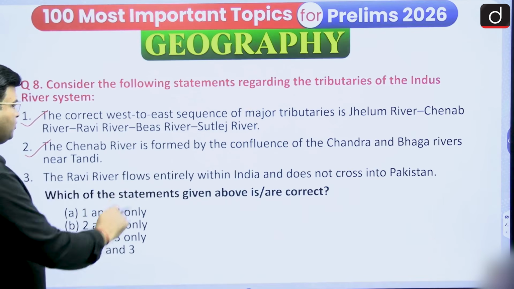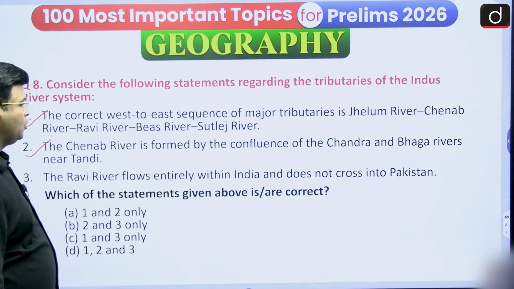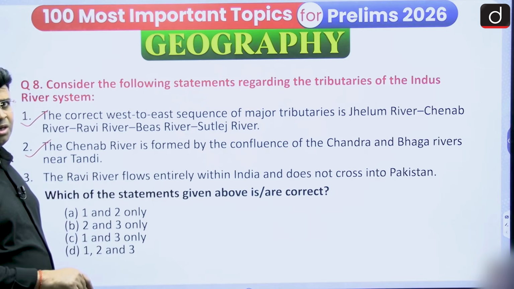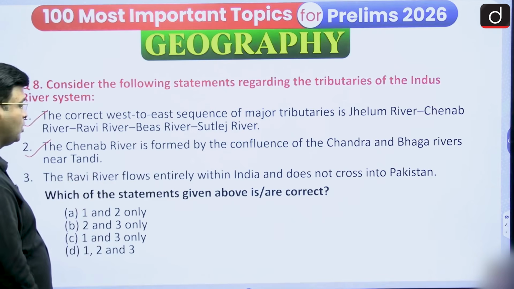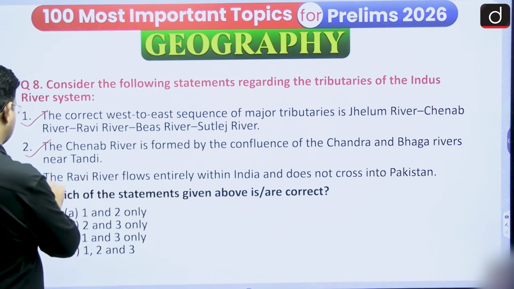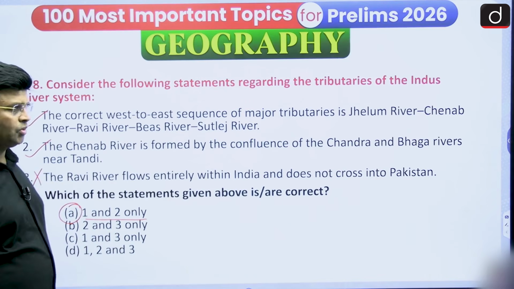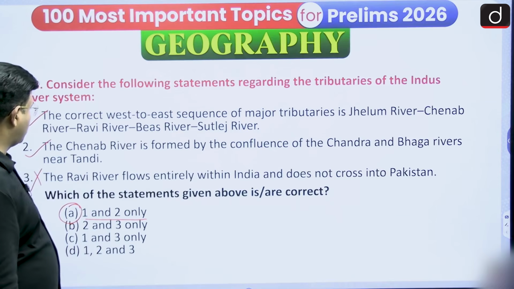The third, the Ravi River flows entirely within India, does not cross into Pakistan. Byas River is entirely within India, not Ravi. Ravi is getting into Pakistan also. So this statement is wrong, and you can say the option A, 1 and 2 only is right.